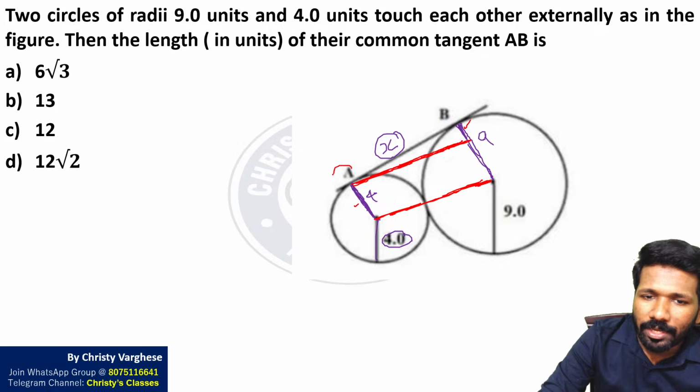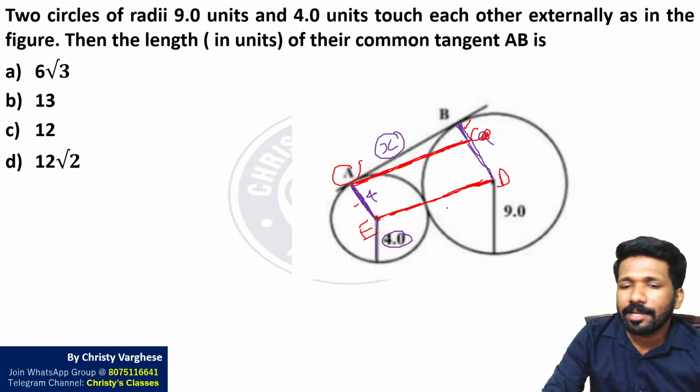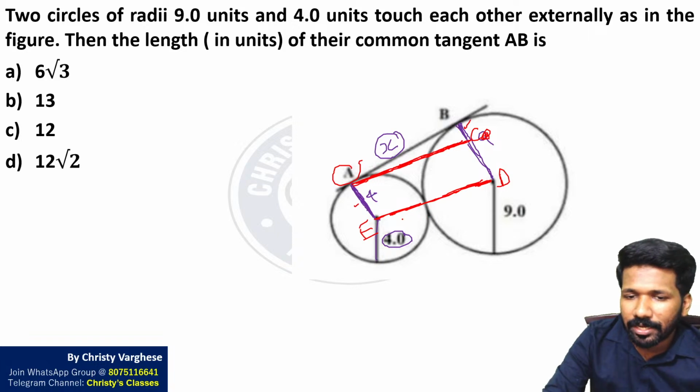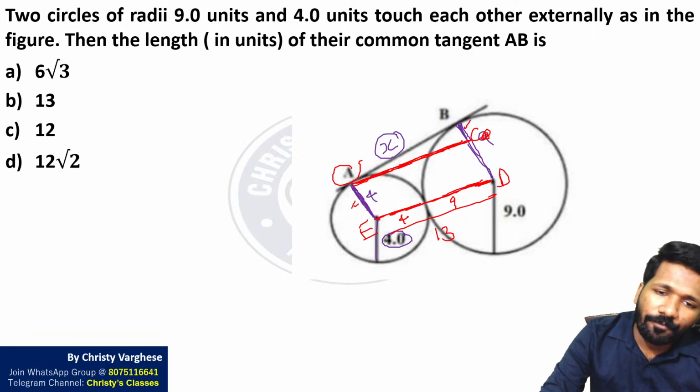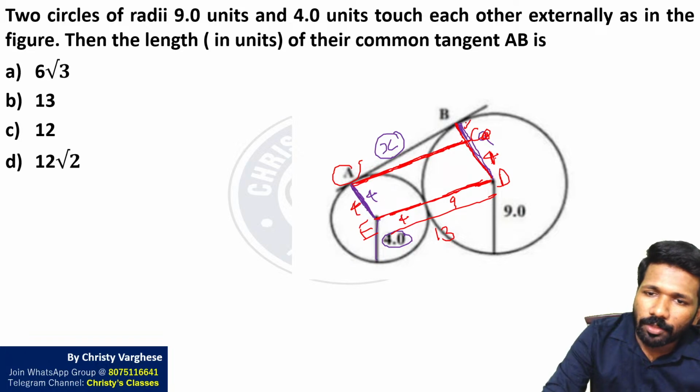मतलब ये point A, I will call this some other name, C, D, E, ACDE एक rectangle होगा ना. Are you all clear that that is a rectangle? इतना 4 है, इतना 9 है, so ये rectangle का एक side 13 है और ये 4 है तो opposite side भी 4 होगा. ये पूरा 9 है, this full is 9, ये 4 है तो बाकी 5 होगा ना.